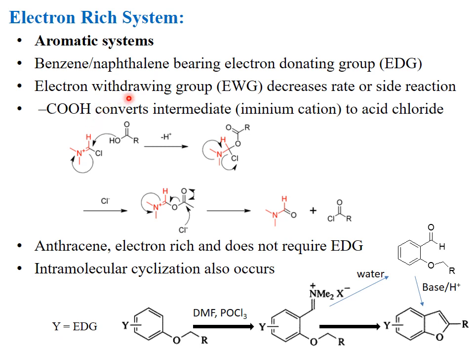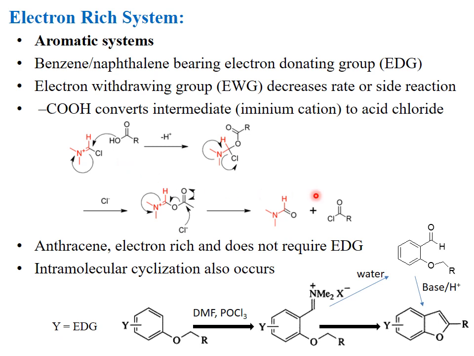The other electron-rich system is anthracene. Anthracene is also an electron-rich system and it does not require any electron-donating group, because in anthracene the central ring is more reactive and the formyl group is introduced to the central ring, and the two side rings are used to increase the nucleophilicity of the anthracene. Sometimes intramolecular cyclization also occurs.